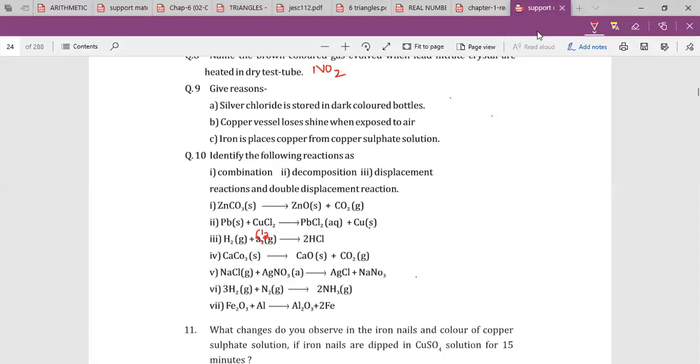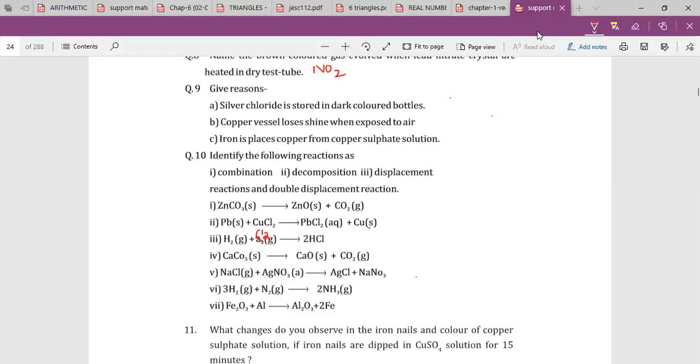No. Dviti? It's not displacement. Dviti, which type of reaction is this? It's double displacement, right?